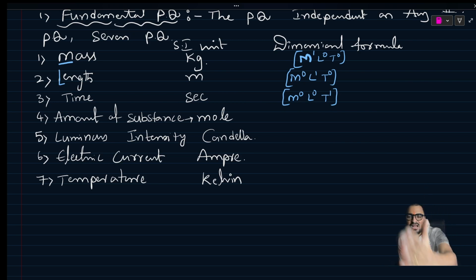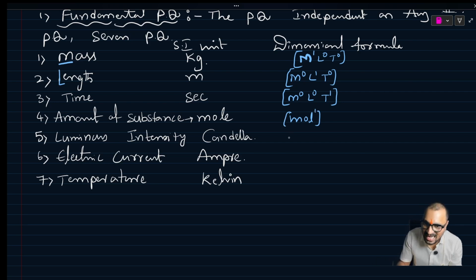Mass, length, and time are the basic fundamental units, and to represent that we are using this. Mole, power 1 we can write. If it is mole square, you write mole square. Candela, CD power 1. In some places you can find CAD also.